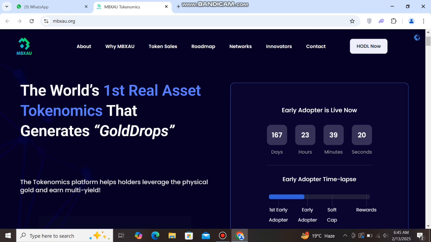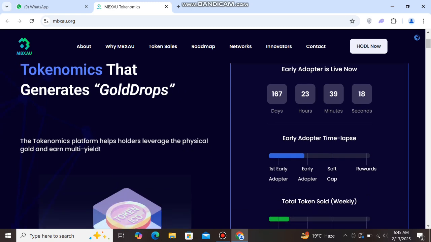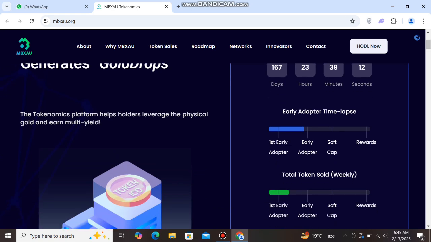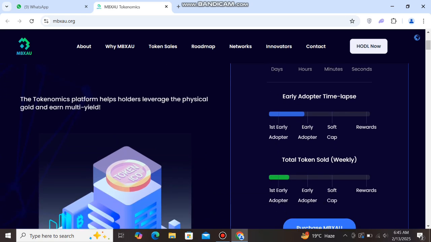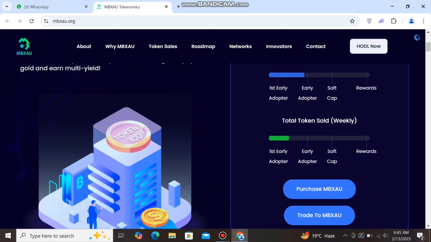You can check here the early adopter time lapse, the first early adopter, the soft cap raised. You can see this next, guys. You can check here total tokens sold weekly, and the first early adopter soft cap reward. So guys, you can purchase MBXAU now.